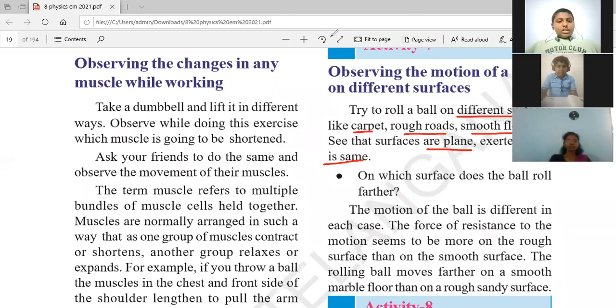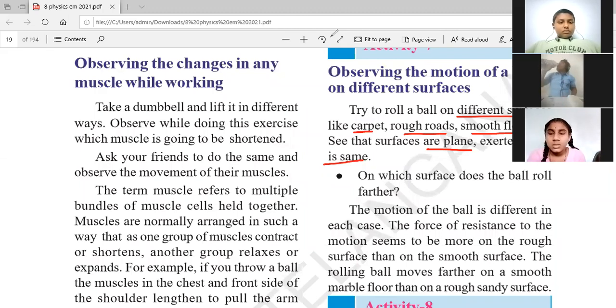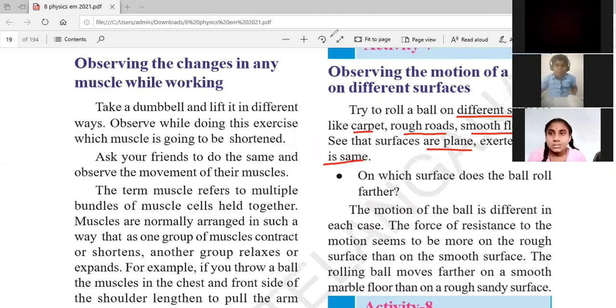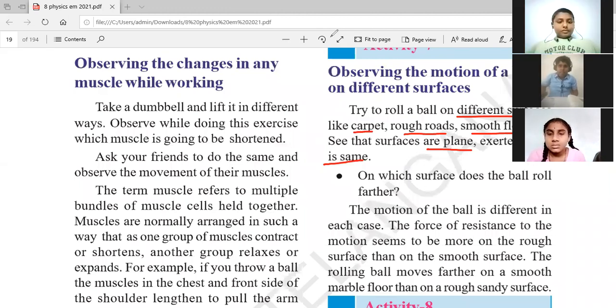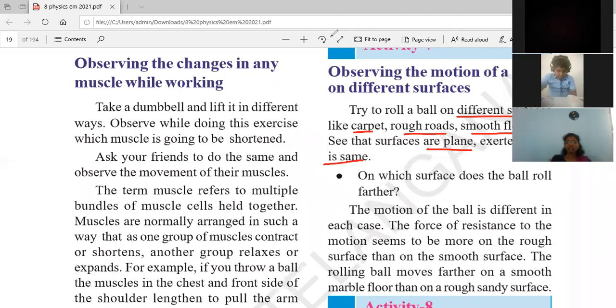Sai Teja? Teacher, smooth floor. Smooth floor. Sri Dikshit? Teacher, smooth floor. Smooth floor, okay. Sanvi? Teacher, smooth floor. Okay. Priyamadavi? Smooth floor, teacher. Right. Very good, all of you. So here on the smooth floor, the object covers more distance when compared to carpet and rough road.